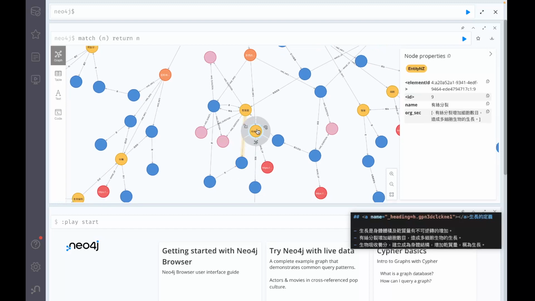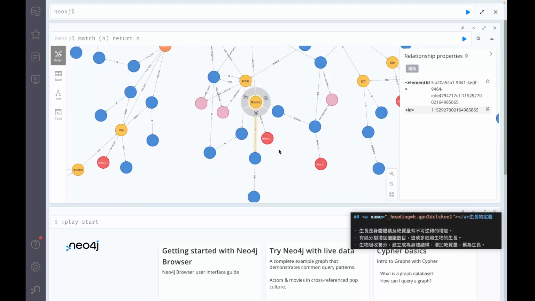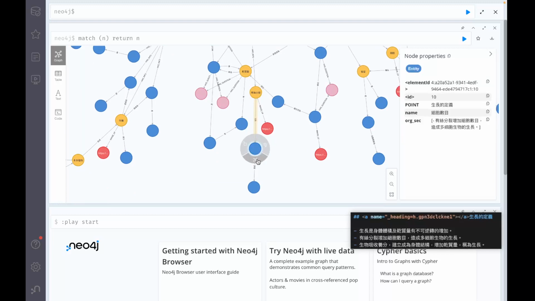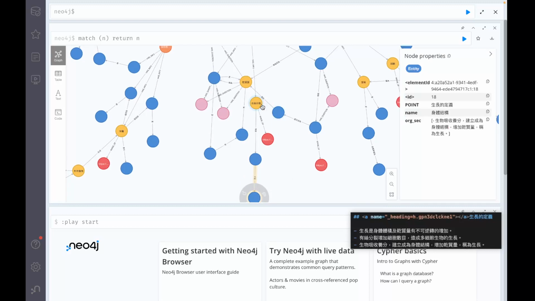Okay, the next sentence is 有絲分裂增加細胞數目，造成多細胞生物的生長。As you see, it is here. Because 有絲分裂 is one of the specialized terms in biology, it is labeled as entity and set rather than entity only.